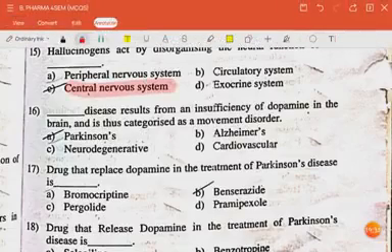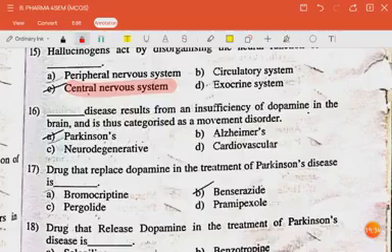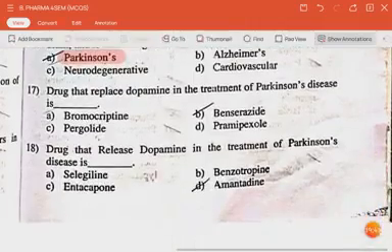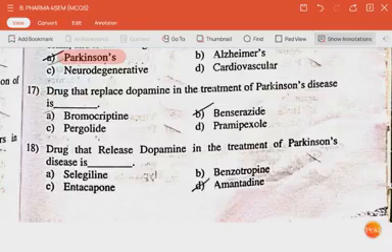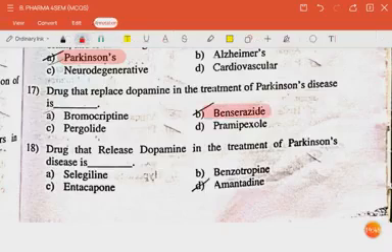The next question is: dash disease results from an insufficiency of dopamine in the brain and is thus categorized as a movement disorder. The answer is Parkinson's. The next question is: the drug that replaces dopamine in the treatment of Parkinson's disease is benserazide. The next question is: drug that releases dopamine in the treatment of Parkinson's disease is amantadine.